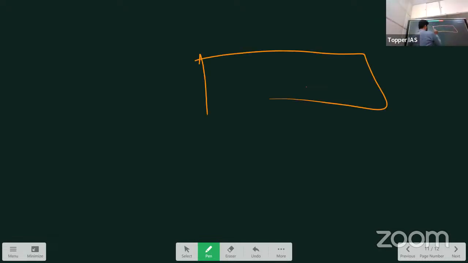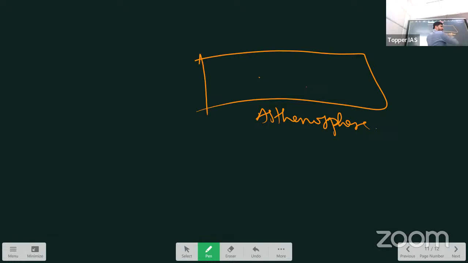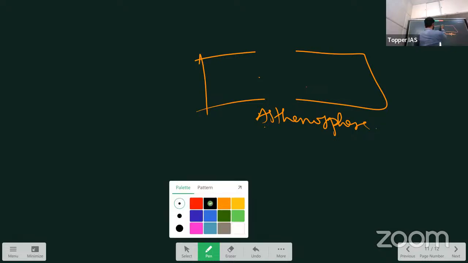So what happened is this lithosphere. The lithosphere is above the asthenosphere. It is floating. The lithosphere is floating above the asthenosphere, right? The asthenosphere is a liquid layer, or you can say in the molten state. So above this asthenosphere, the lithosphere is floating like a ship. And this lithosphere is not continuous. It is broken into blocks.